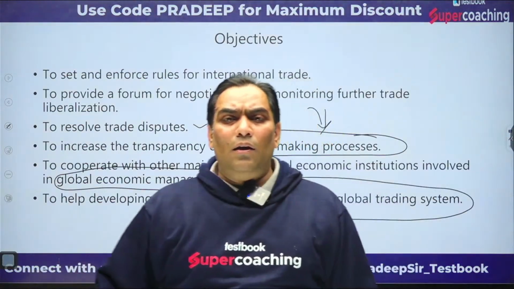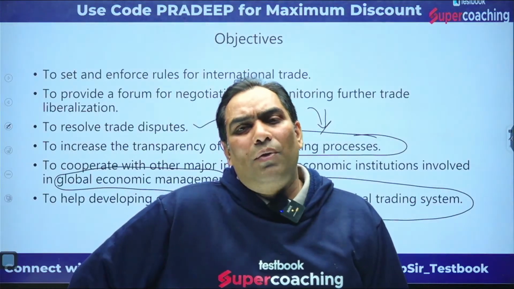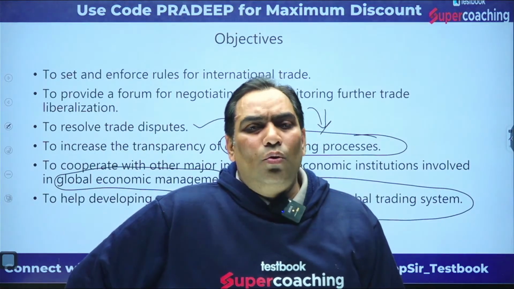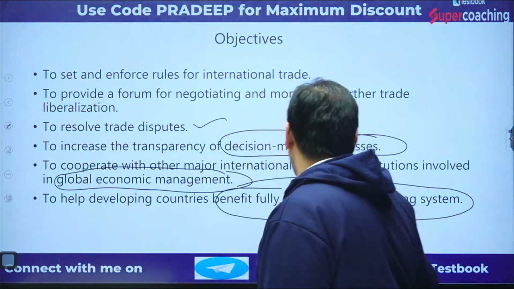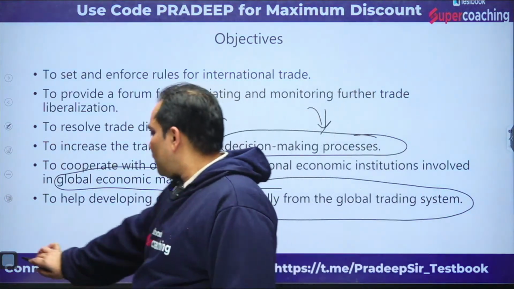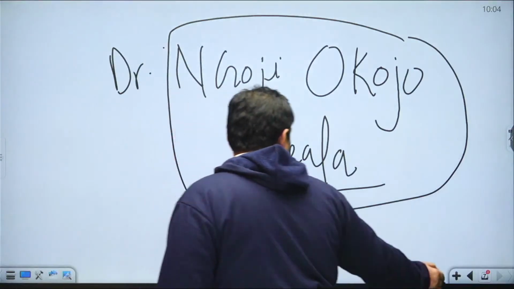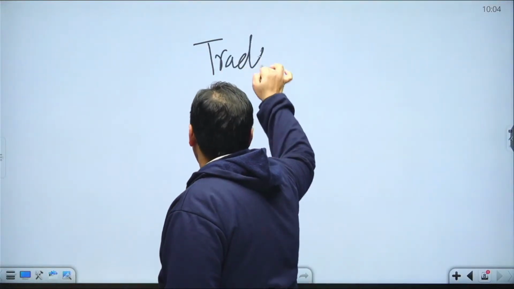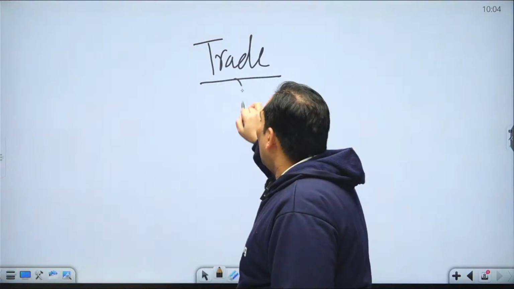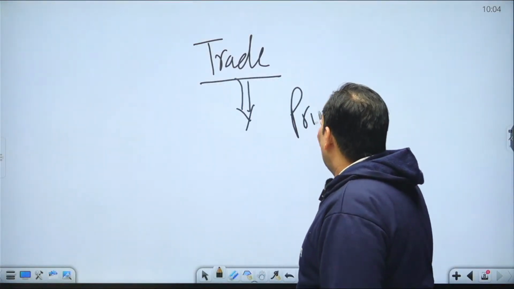How are the developing countries going to be benefited? They are going to be benefited because when there will be free flow of trade, it is going to increase production.